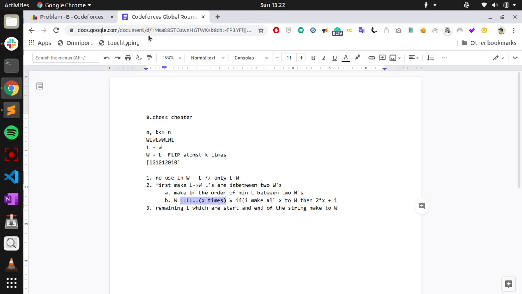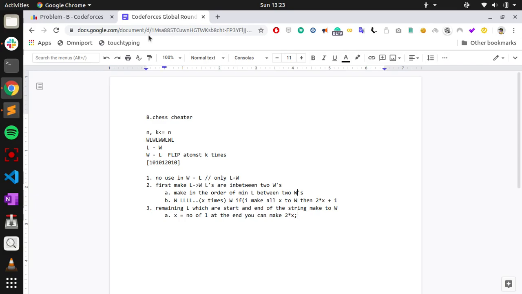Initially we have only 1 point because of that W, but since we made all the X into W, we'll make 1 more point, so we'll get 2X plus 1. So if X equals the number of L's at the end, you can make just 2X points.